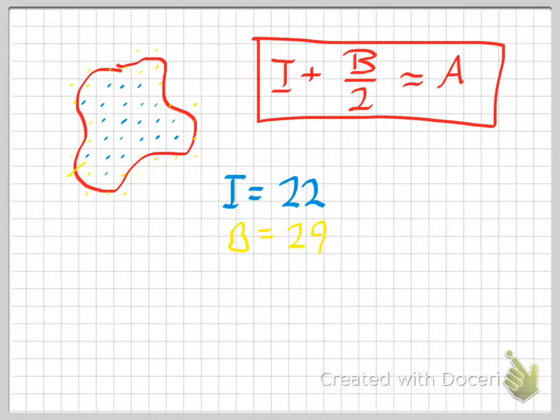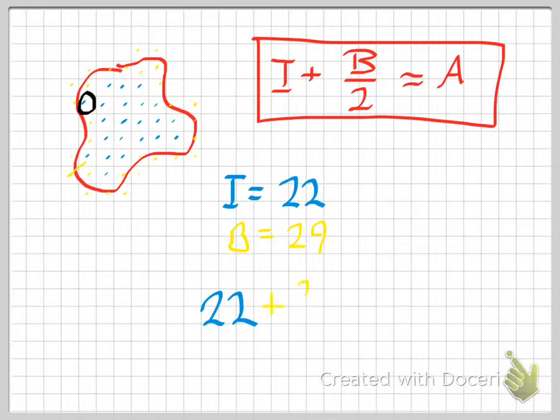Now we can argue a little bit about some of these. Like there's one right here that's a little hard to tell. Maybe that one little bottom left corner is out. It doesn't really matter how exact you are. I'm going to use 22. We're not going to always get the same answers as everybody, but here's the idea. You're going to take all of the interiors, so that's 22. You're going to take all of the yellow boundaries, whether they're almost all in or almost all out, and that's going to be 29.